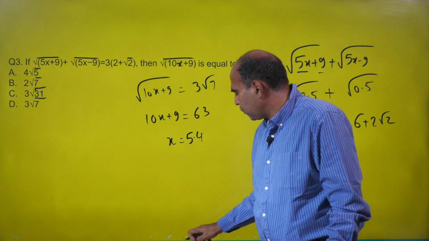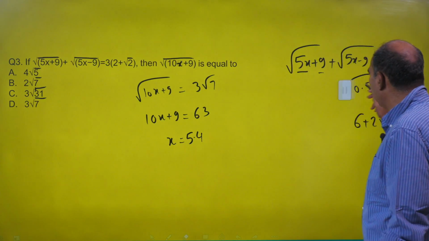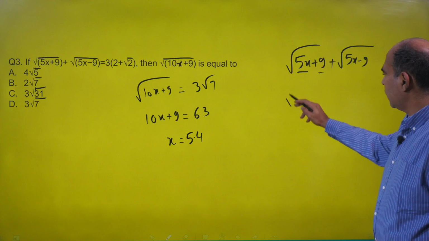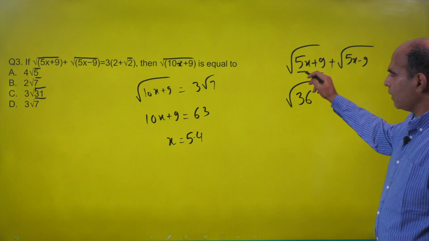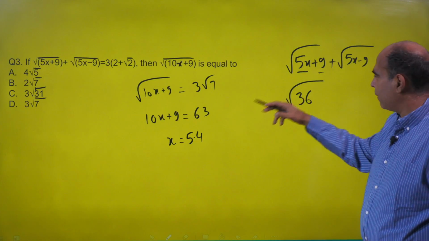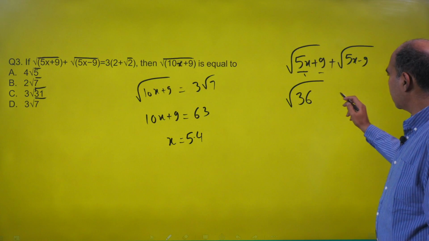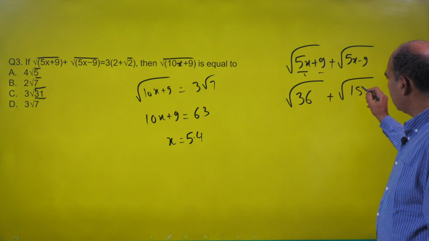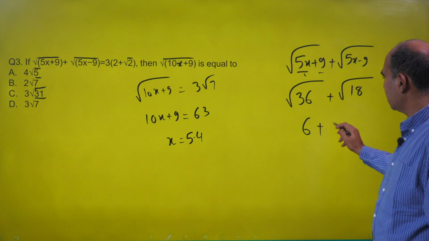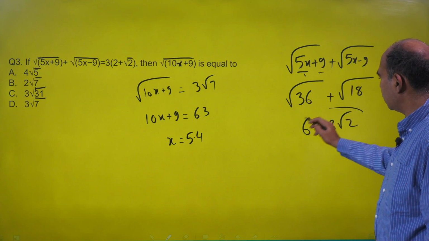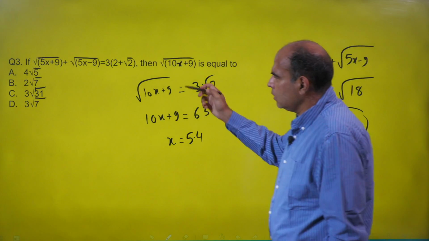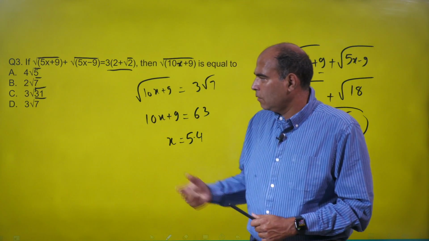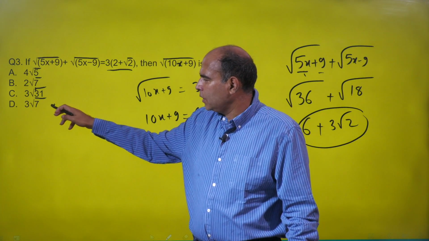And if x is 5.4, this expression under root 5x plus 9 becomes root 36, because with x 5.4, 5x will be 27. Root 36 plus root 27 minus 9, 18, which is 6 plus 3 root 2, which is the original expression given to us, and hence we can identify that option D is the right answer.